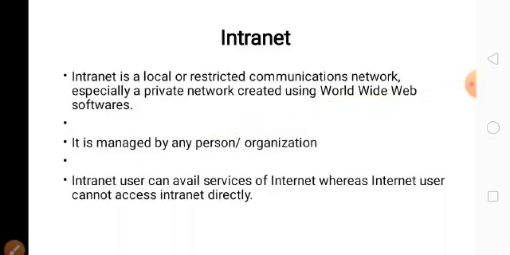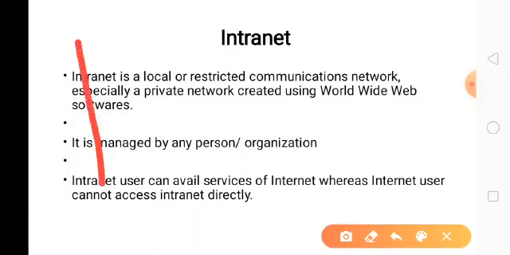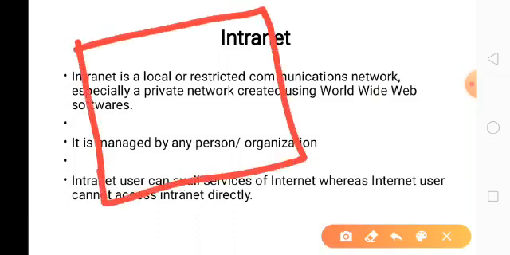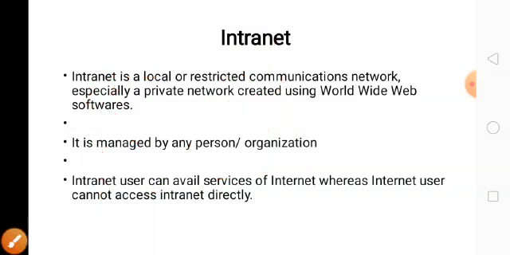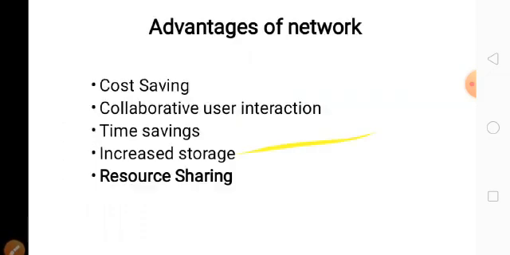Next one is intranet. Intranet is a local and restricted communication network, especially created using World Wide Web software, managed by the organization. So, this is our school. Inside our school, we have several computers. If you connect all these computers, it forms a private network. This kind of network is nothing but intranet. This is for only a particular organization. A single person or a particular organization can manage this network.